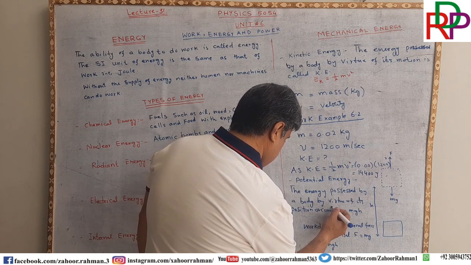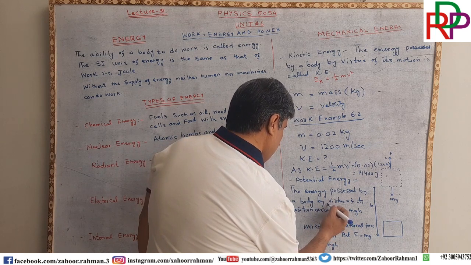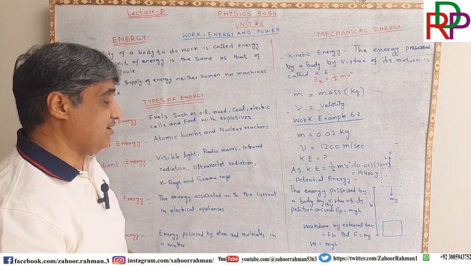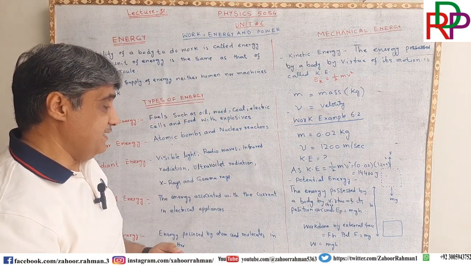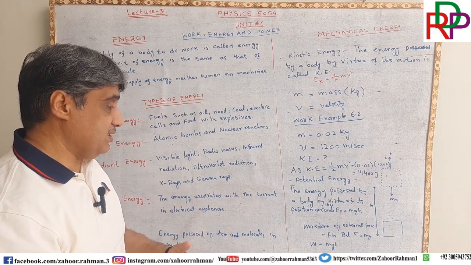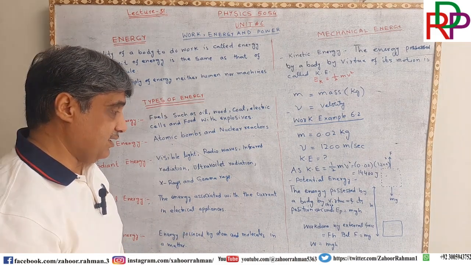Yes, both words should be used because potential energy depends not only on the position but also on the configuration or orientation or condition.